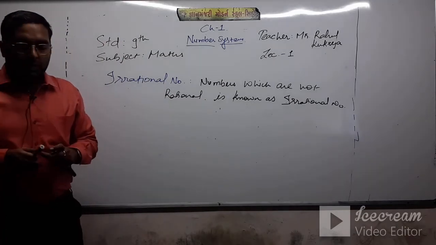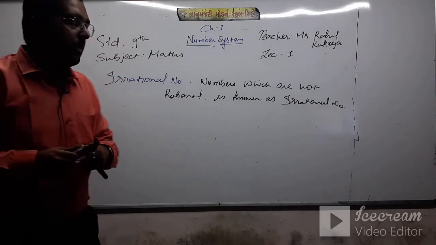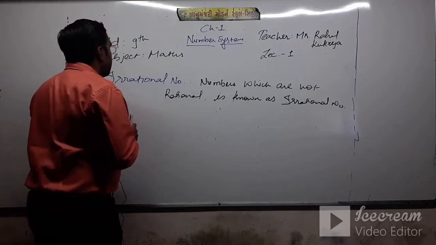I'll give you examples of irrational numbers. What kind of numbers are irrational?